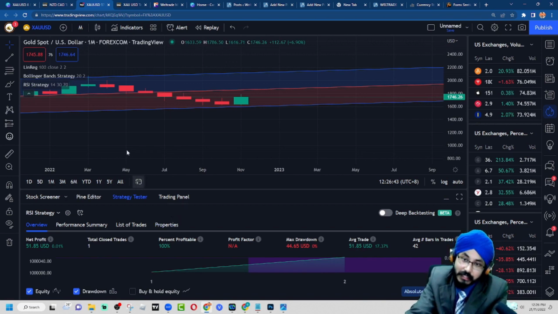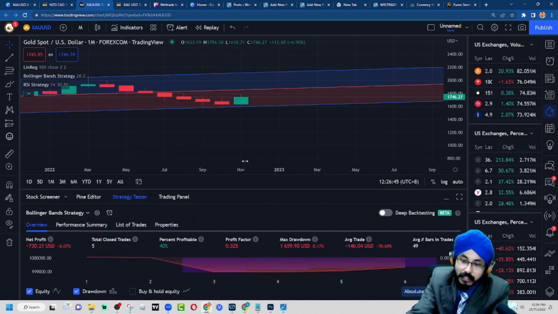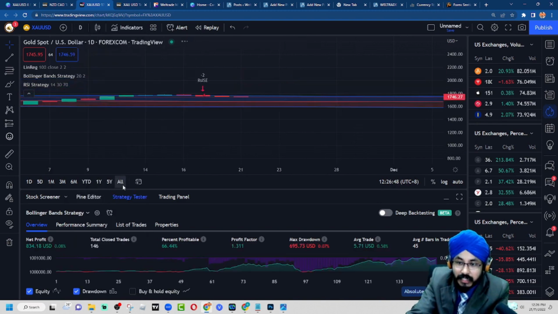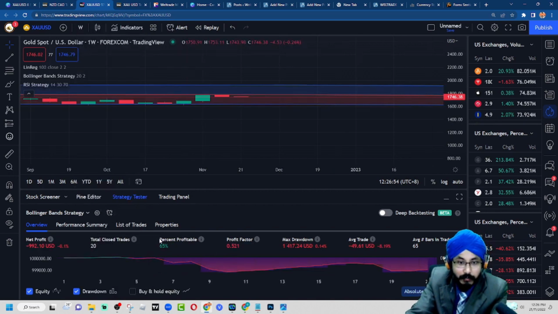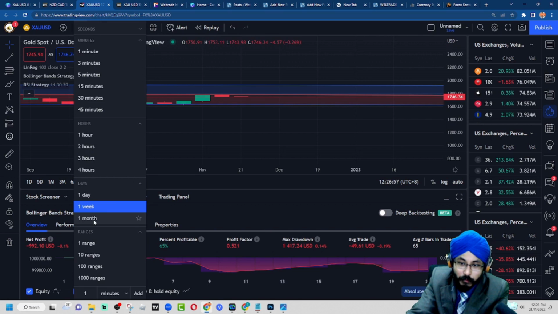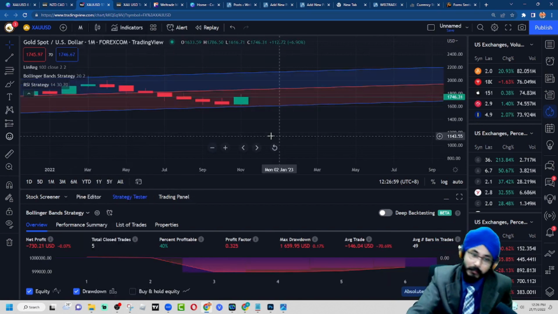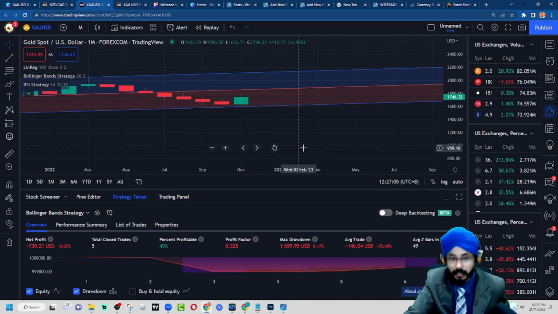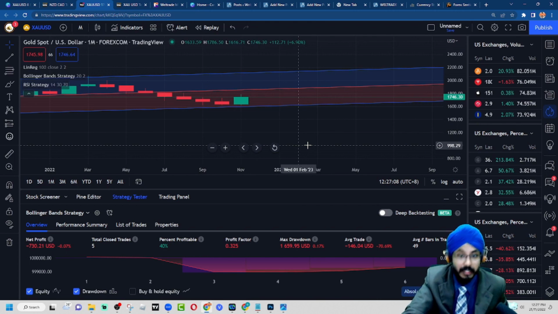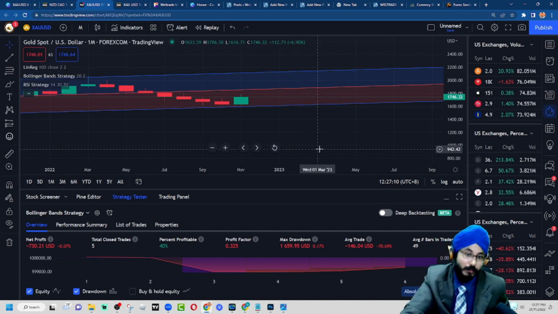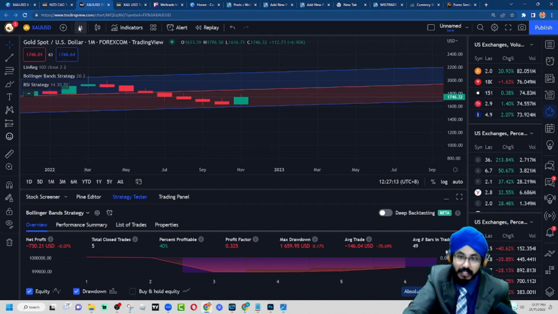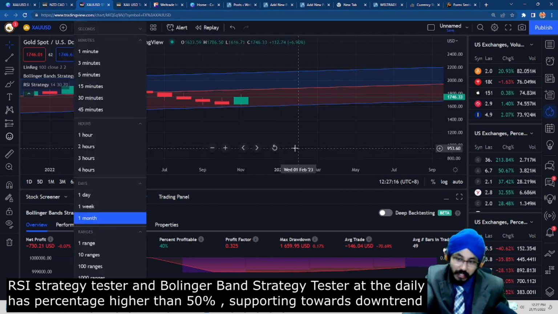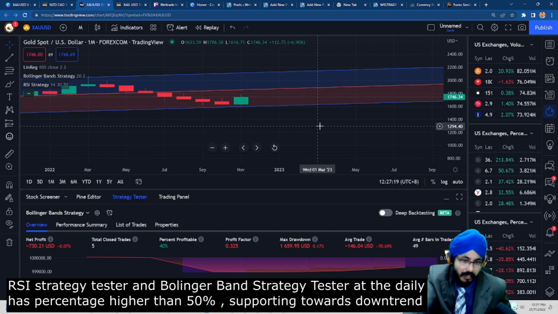Now we check our Bollinger Band strategy tester. At our daily, we have about 66.44%, on the weekly we have about 65%, and on the monthly, we have about 40%. As we are able to see here, we are not able to follow our monthly time frame, as it does not meet the requirement where the percent profitable for the RSI strategy and the Bollinger Band strategy tester should be above 50%. So we can rely more on our daily as well as our weekly. As we know that our fundamental analysis is supporting more towards the bearish,